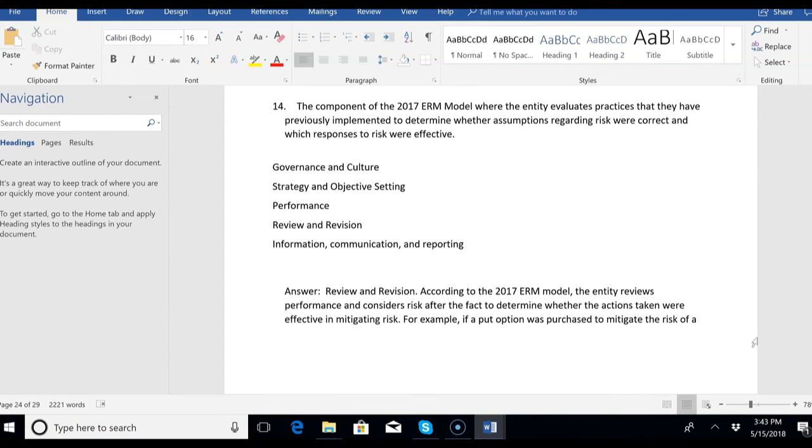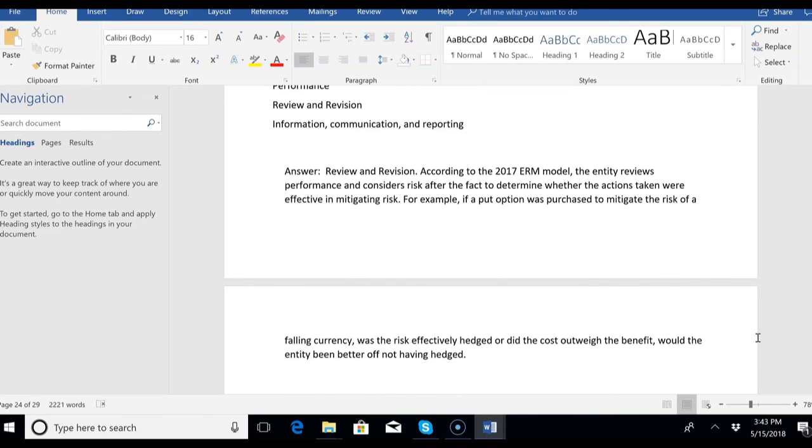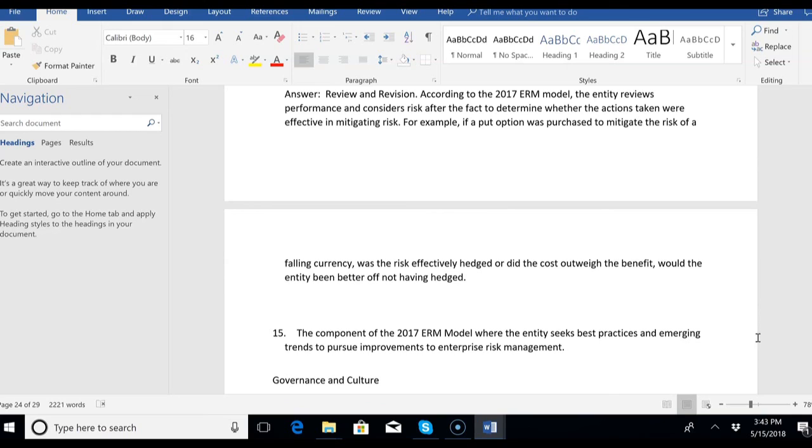So if you bought a put option to hedge and mitigate the risk of a falling currency, was the risk effectively hedged? Or did the cost outweigh the benefits? Maybe you would have been better off not even having hedged because maybe the currency moved in your direction and you would have made a profit had you not entered into a hedging transaction.